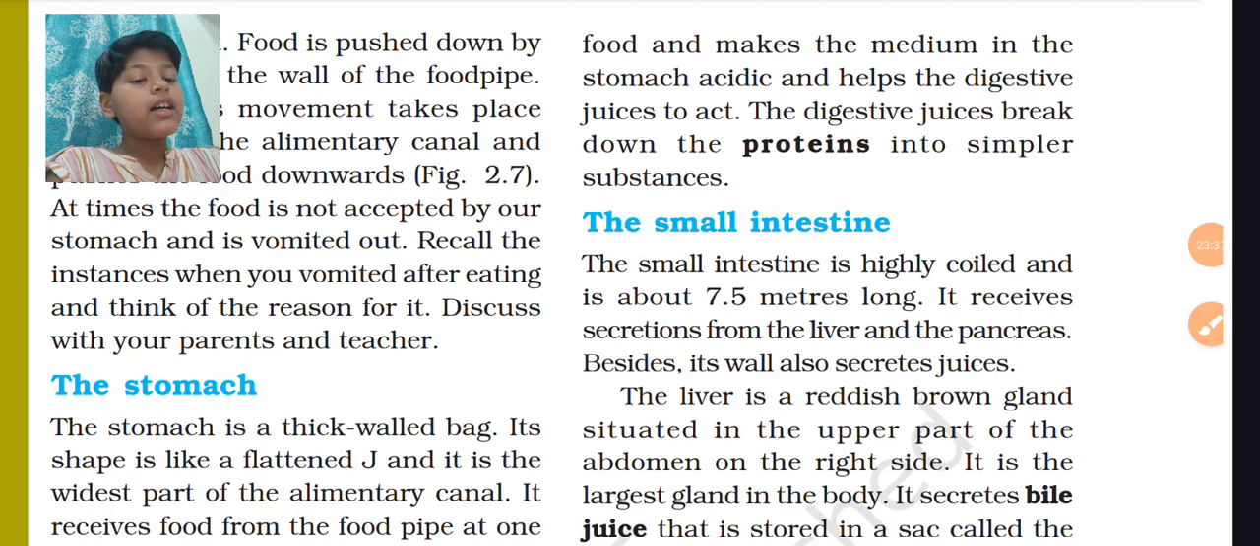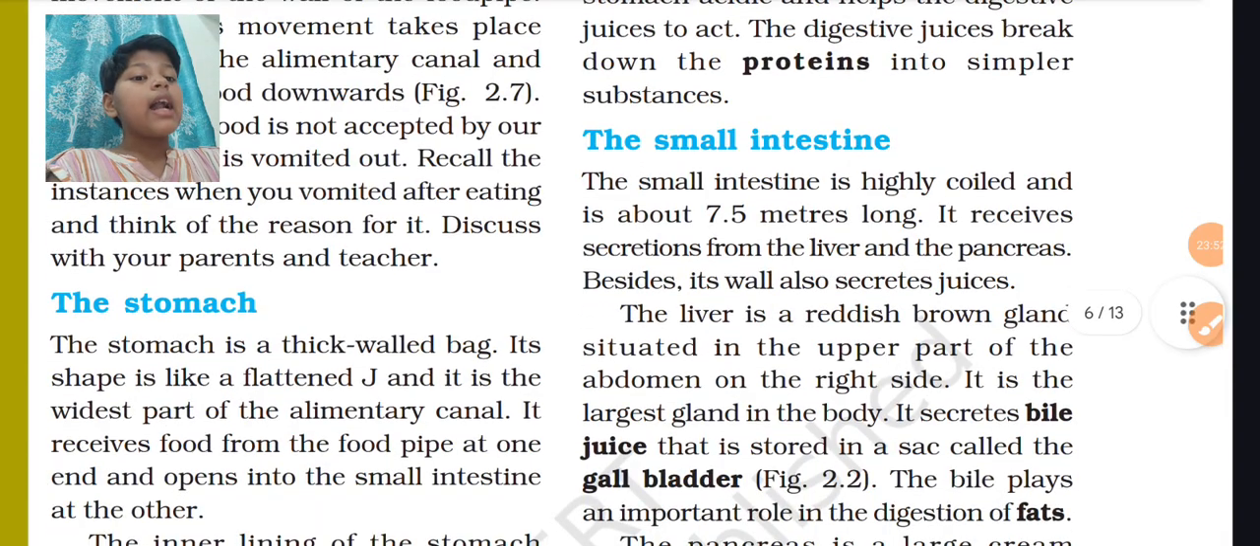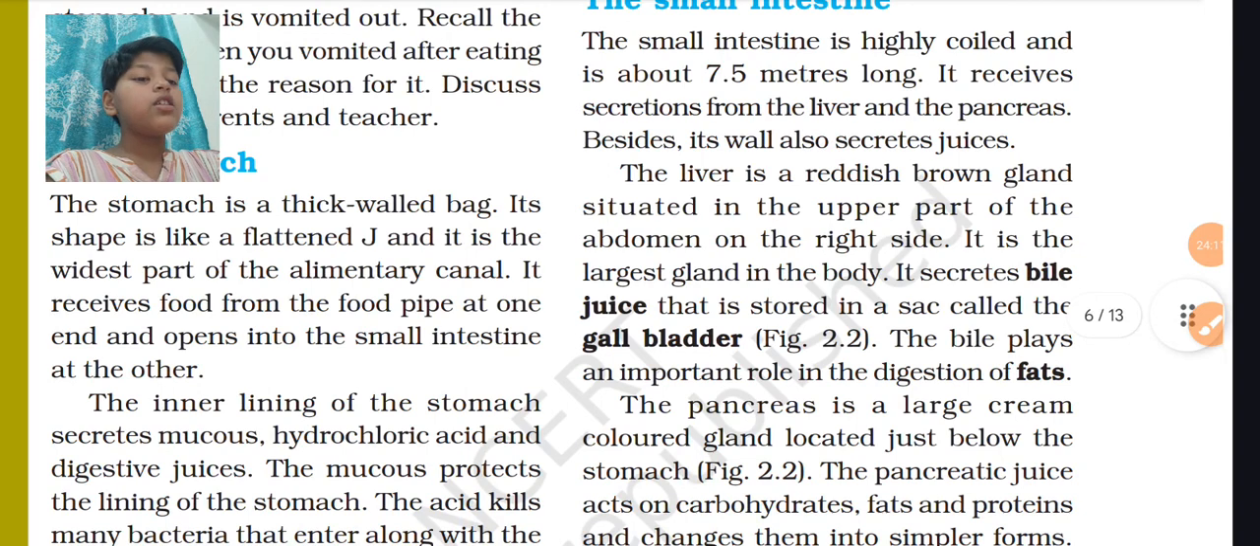The liver is a reddish brown gland situated in the upper part of the abdomen on the right side. It is the largest gland of our body. It secretes bile juice that is stored in a sac called the gallbladder. See how their names are different. The bile juice is secreted in the liver, but it is stored in the gallbladder. The bile plays an important role in the digestion of fats.